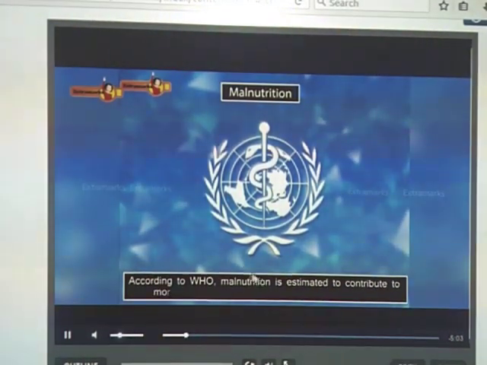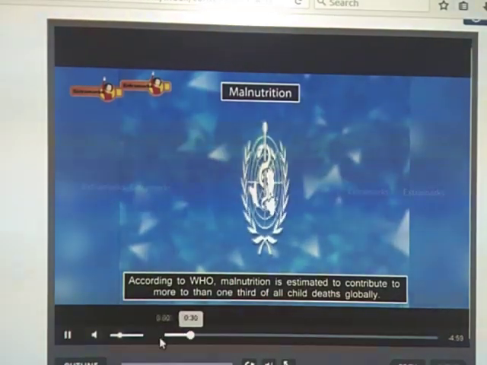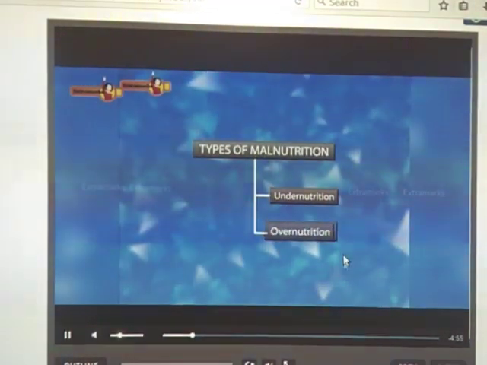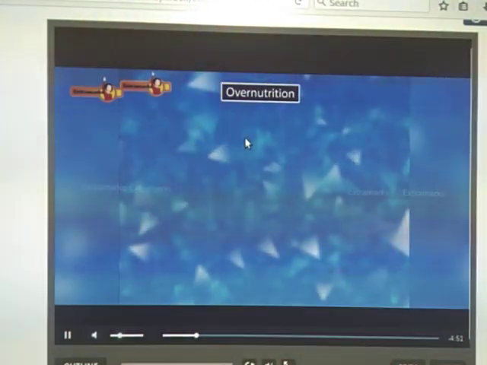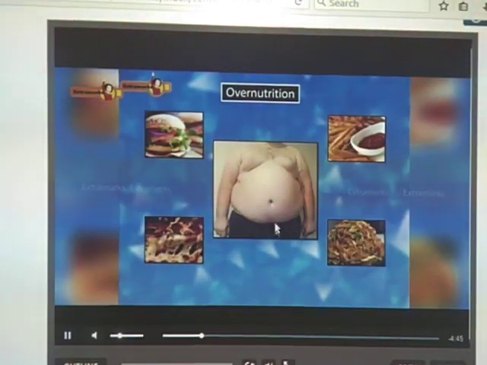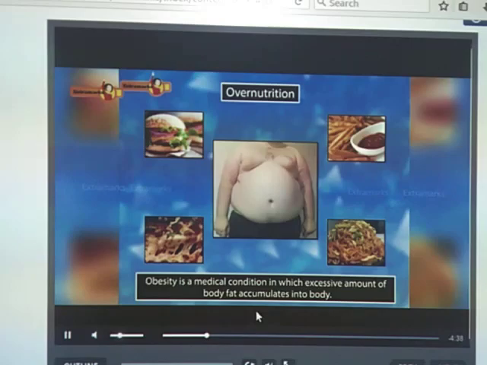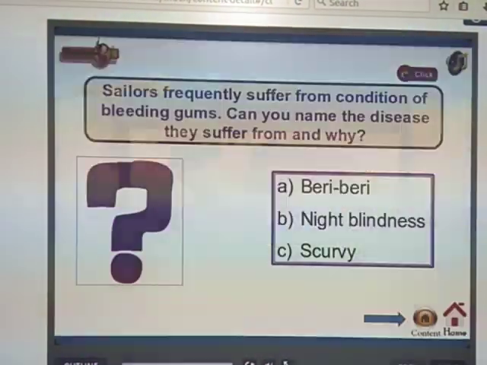According to WHO, malnutrition is estimated to contribute to more than one third of all child deaths globally. If the amount of nutrients is not obtained, it may cause children many diseases. Overnutrition, obesity, is a medical condition in which an excessive amount of body fat accumulates in our body.